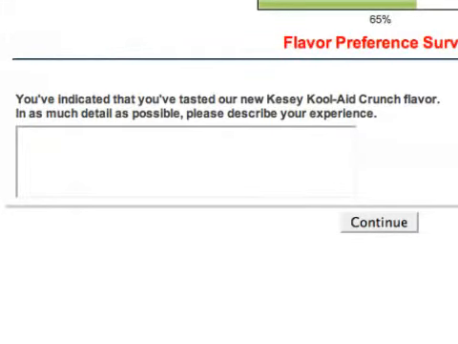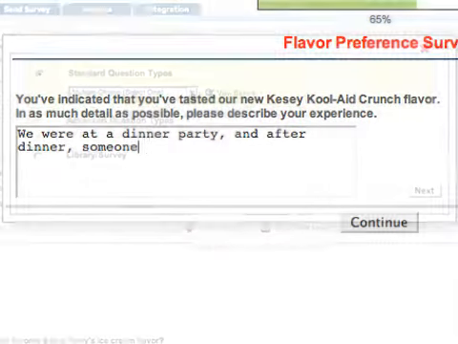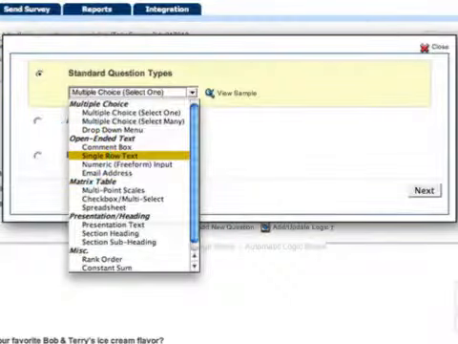The open-ended question seeks to explore the qualitative, getting to in-depth aspects of particular topics that may require more specific answers than the multiple choice question could provide. In the category of open-ended questions, your options include the standard comment box and the single row text box, both of which can be sized to your liking, a text box for numerical input, and a text box for email addresses.